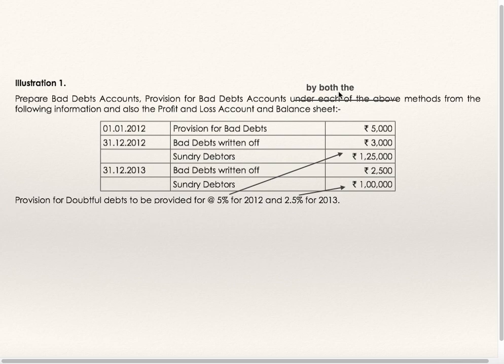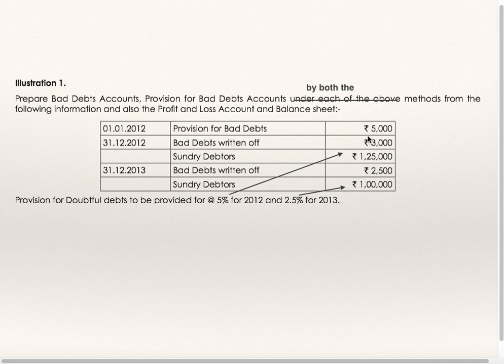The entry for bad debts is bad debts debit to sundry debtors. As per the first method, these bad debts are transferred to profit and loss account, profit and loss account debit to bad debts, and as per the second method, provision for bad debts account debit to bad debts.